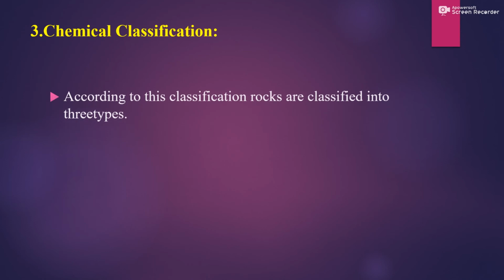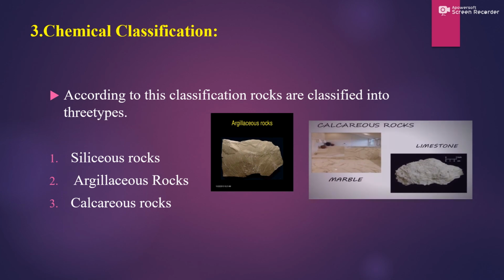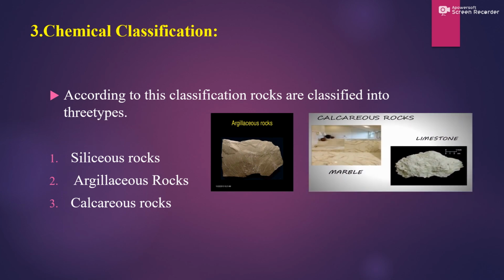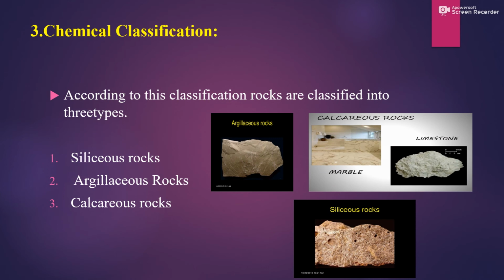So moving to the last classification, that is chemical classification. According to this classification, rocks are again classified into three types: siliceous rocks, argillaceous rocks and calcareous rocks. These three are the various classifications based on chemical composition. We'll see one by one. Before that, see the pictures here. This is the argillaceous rock, this is the calcareous rock, and this is the siliceous rock.